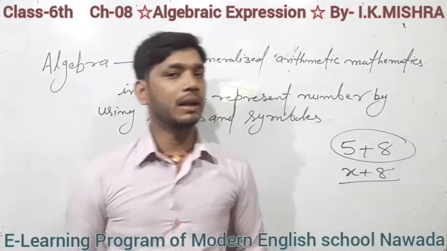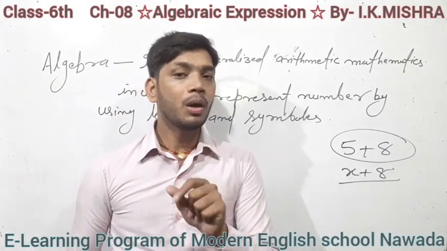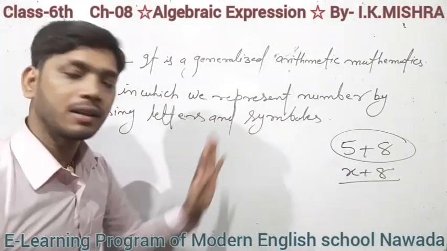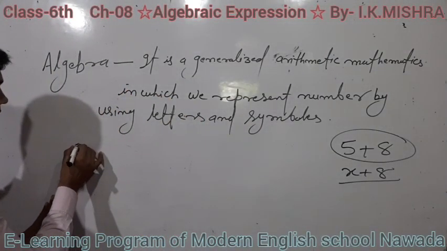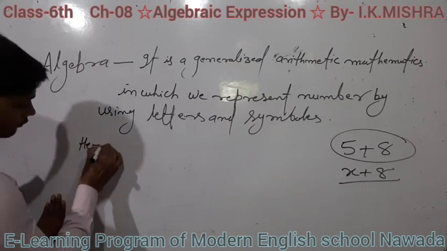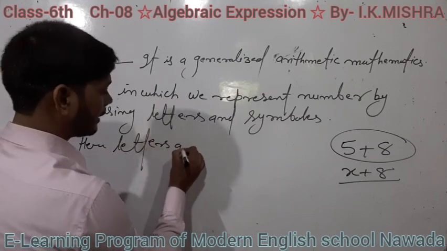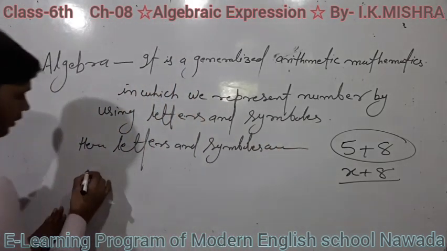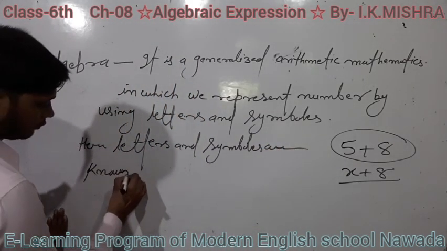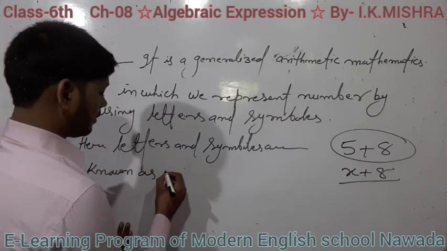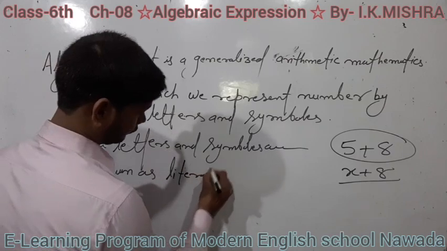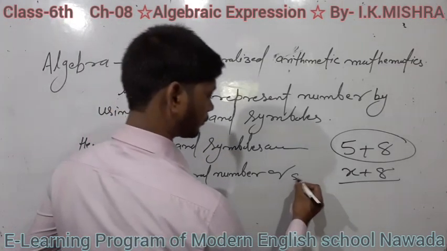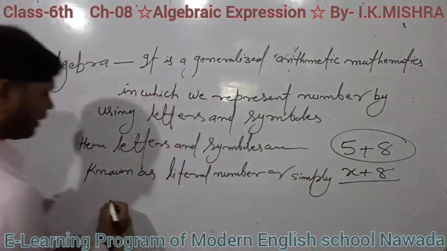Now understand it by some examples. Here letters and symbols are known as literal numbers or simply literals.